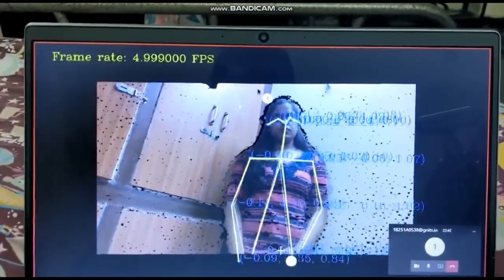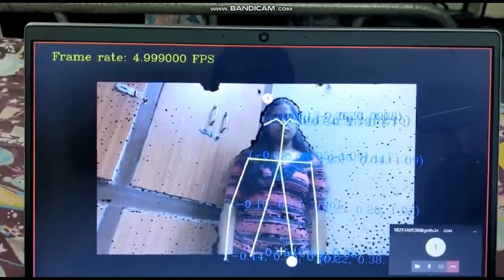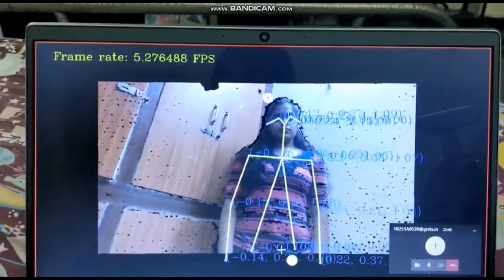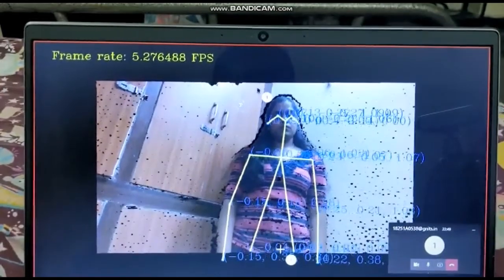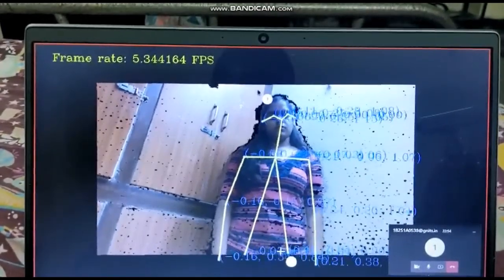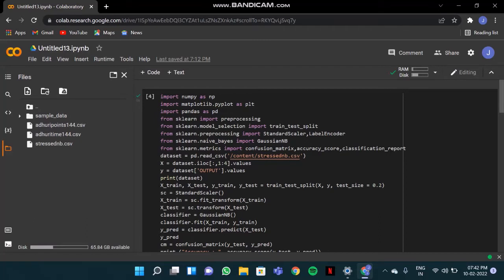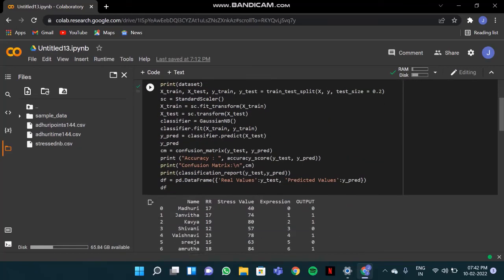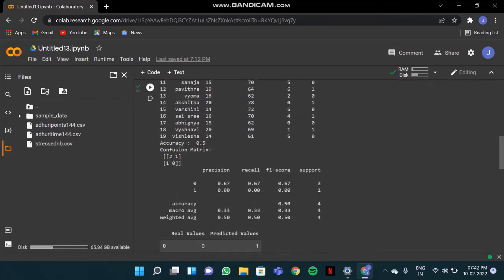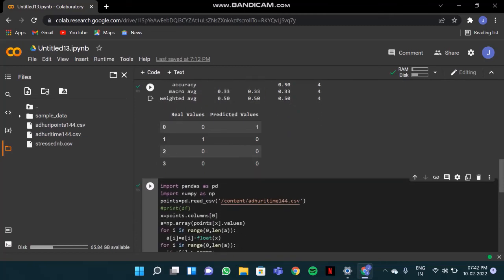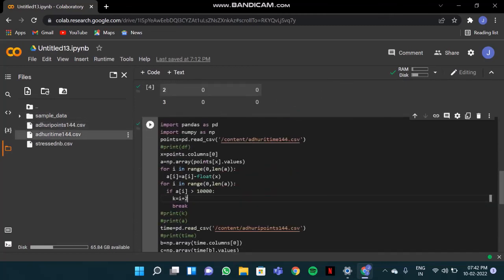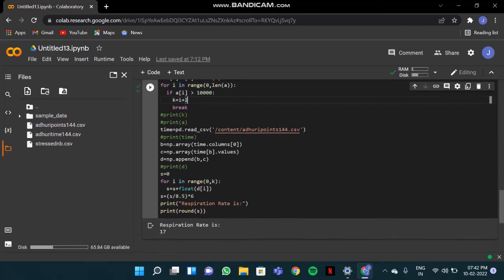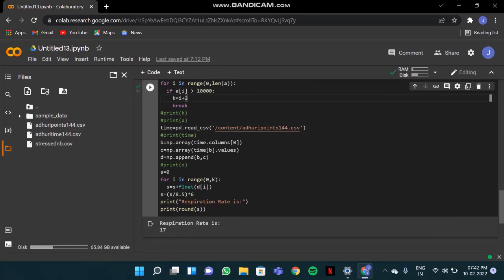The data points are then collected. So after storing values into CSV file, we upload into the Naive Bayes algorithm code, and then we predict new input, and also we upload these two CSV files into this Python code to tell the respiratory rate of a person, to tell whether a person is stressed or not stressed.